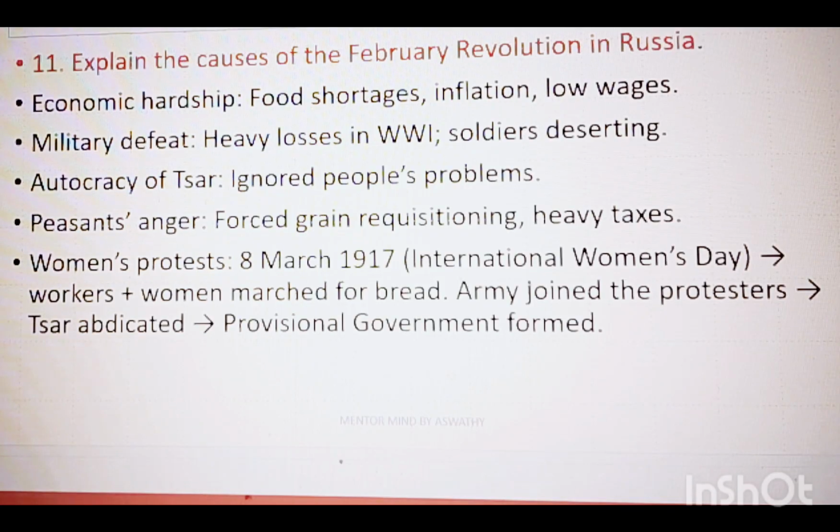And also there were women's protests on 8 March 1917, which is now celebrated as International Women's Day. The workers and women marched for bread, and the army joined the protesters. The Tsar abdicated, and finally a provisional government was formed. These are the series of events which were the causes of the February Revolution in Russia.